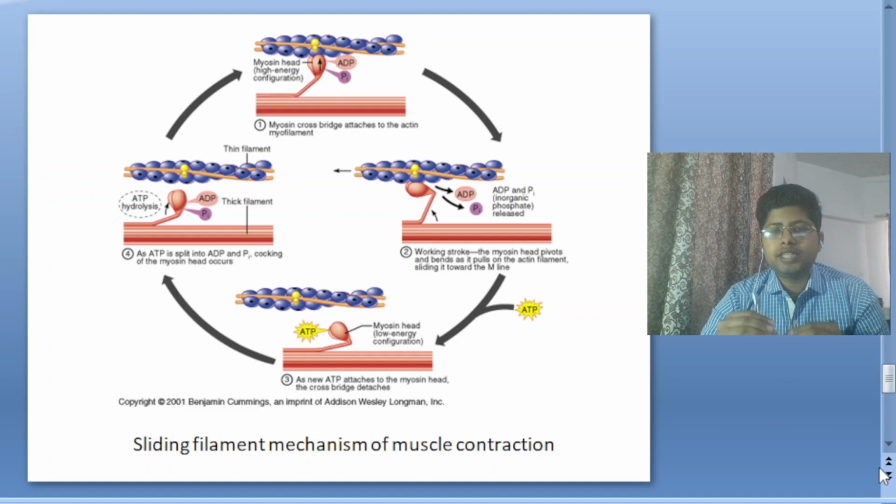Myosin is also a thick filament, which has 4 light chains and 2 heavy chains, and forms the head-like structure in which the ATPase is present, which binds to the ATP and binds to the active site of the actin filament. When that happens, cross bridge formation happens, and actin slides over the myosin. When this contraction happens, after that ATP is also needed to release those cross bridges, and the muscles relax.